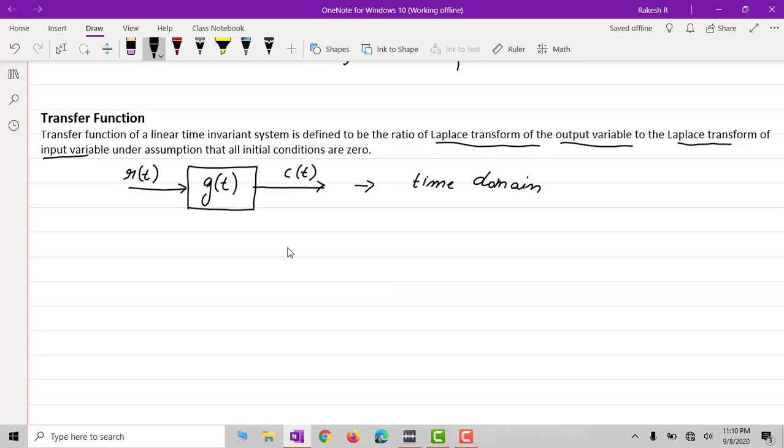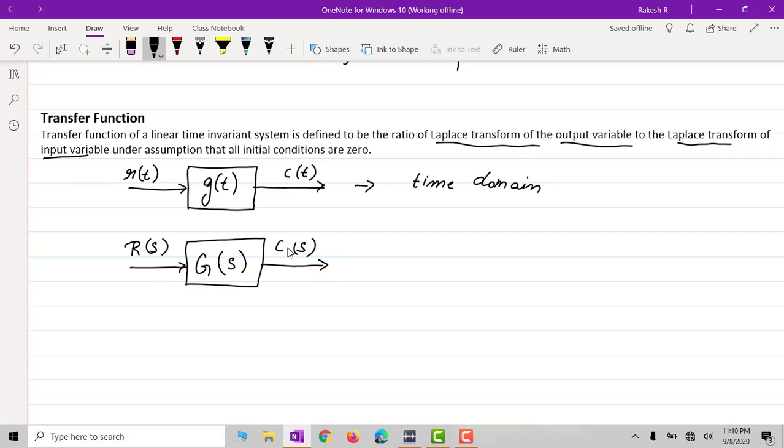Now the Laplace domain of the plant, which is g of t, I'll write as G of s here. G of s is the plant or the process in the Laplace domain. For this we have the input as R of s and the output as C of s.